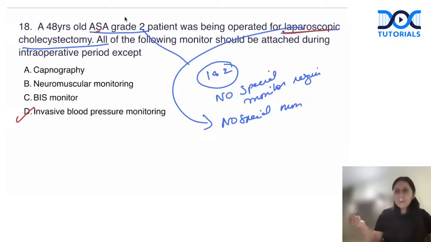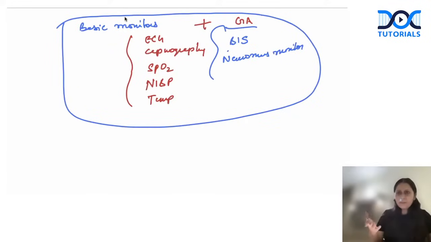And why in an ASA grade 1 and 2 patient? No, not at all. So invasive blood pressure monitoring is only required if I'm suspecting that the surgery for which the patient is getting operated will have a huge intraoperative blood loss, or if my patient is hemodynamically unstable, which is not in my question. So answer is D. Got it? Okay. So it's a very simple question, and these kinds of questions are very frequently asked. So keep it in mind.